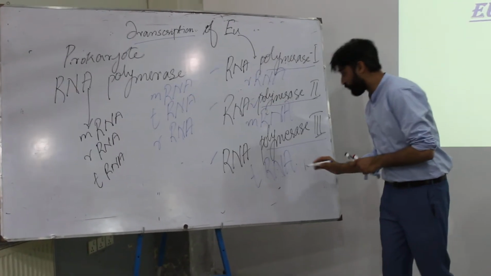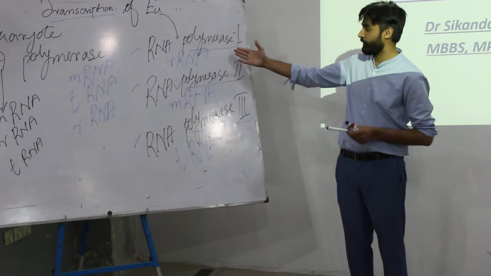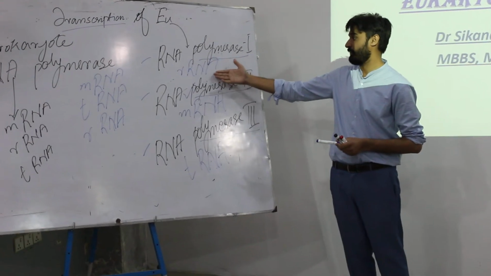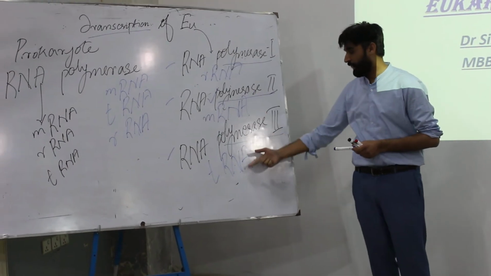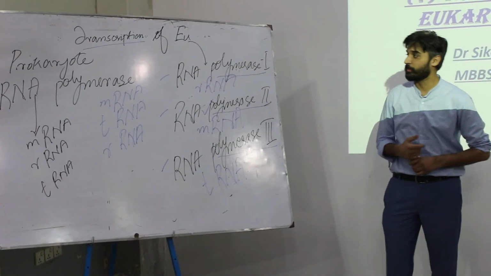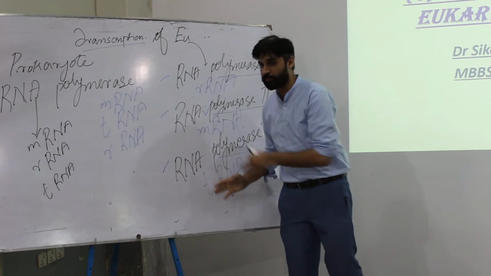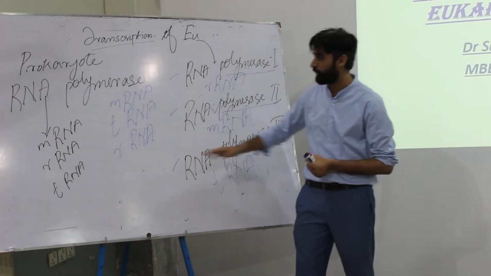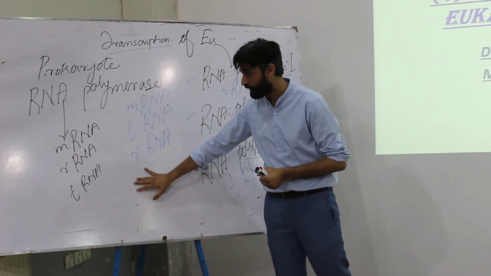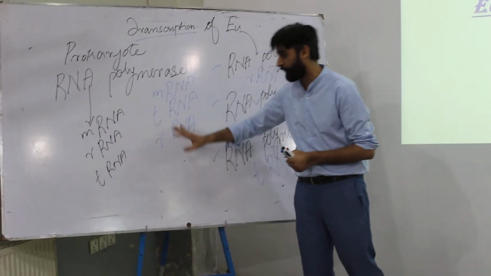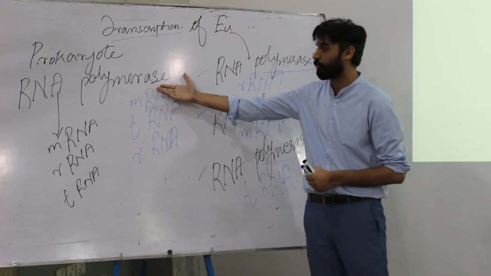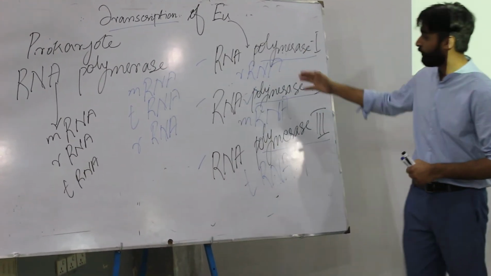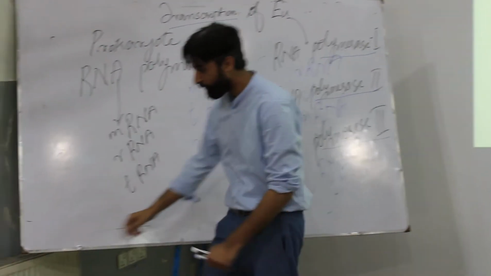So these basically three RNAs are formed from different polymerases. Ribosomal RNA is from polymerase 1, messenger RNA from polymerase 2 and transfer RNA from polymerase 3, which is vice versa as compared to the prokaryotic organism. When we were discussing the formation of RNA, which is messenger, ribosomal and transfer RNA, which was formed from a single polymerase, there were no type 1, no type 2 and no type 3, which is changed in this area.